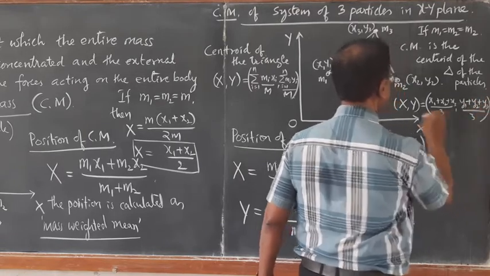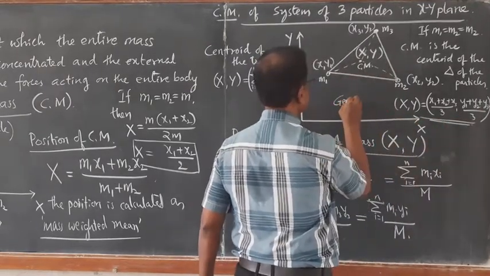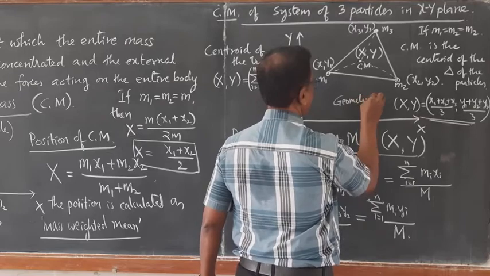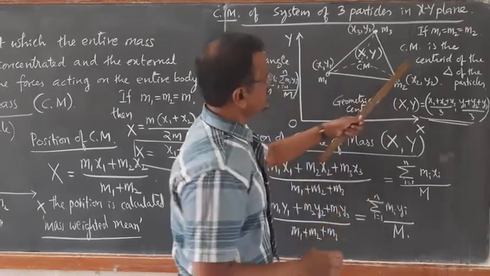So this becomes the exact geometrical center. That is what we call the centroid.